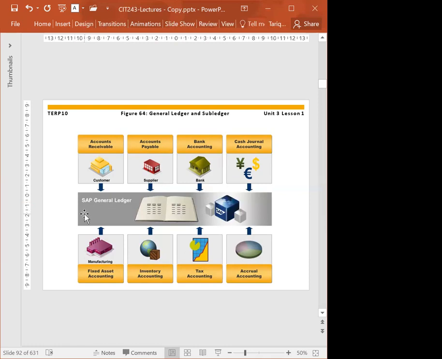Remember, reconciliation account. Another thing is that we cannot make a direct entry into the reconciliation account. No direct posting to the reconciliation account. Always we make a posting in the sub ledgers, and the system will automatically update the reconciliation account. We have already talked about the benefit of the reconciliation account: all the information is updated and management can get the profit and loss statement or balance sheet anytime.